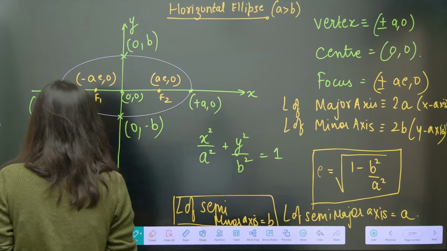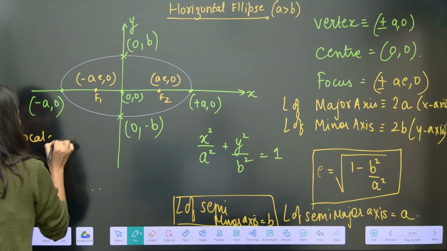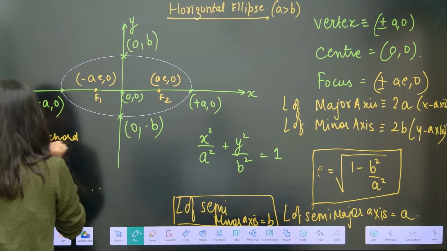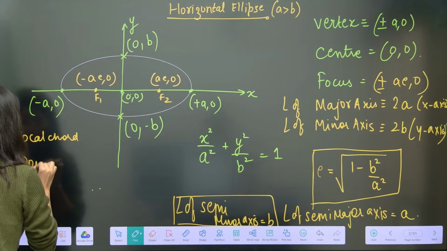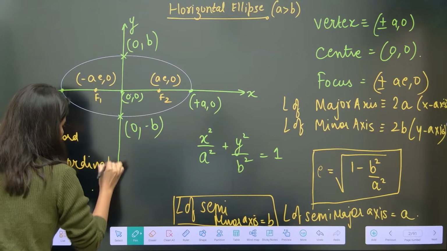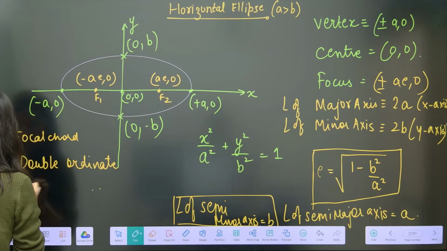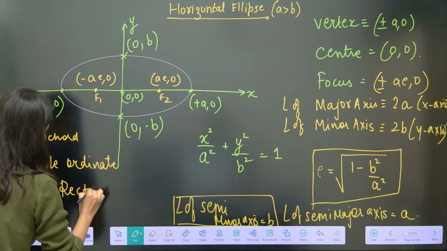Now there is one more thing which we will call focal chord. First thing. Second thing is double ordinate. And third thing is latus rectum. These three terms are very important.